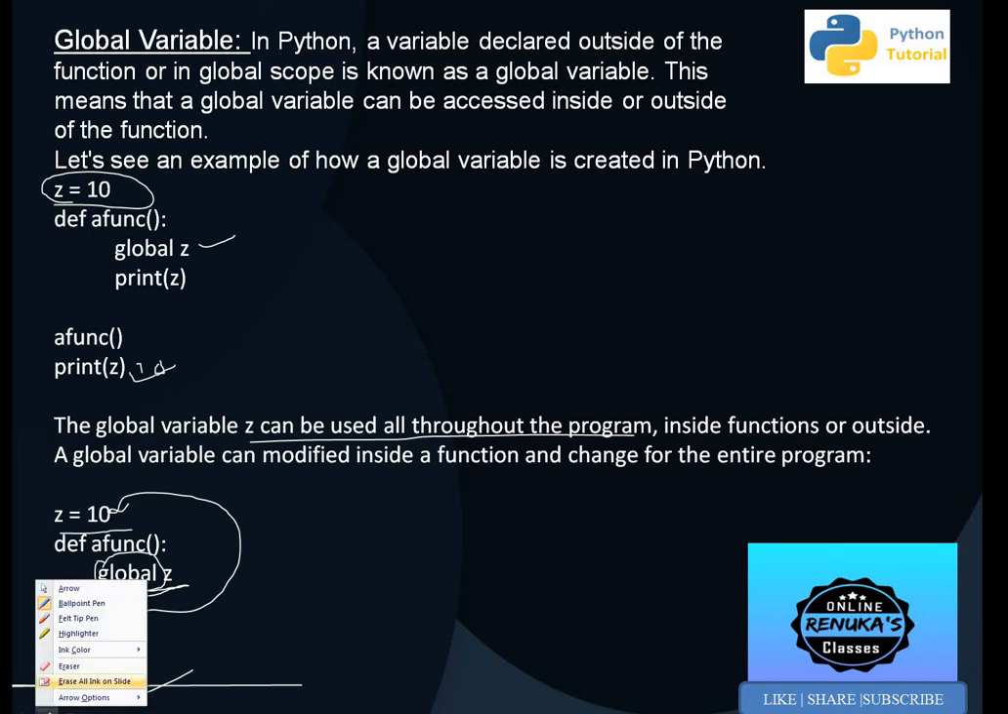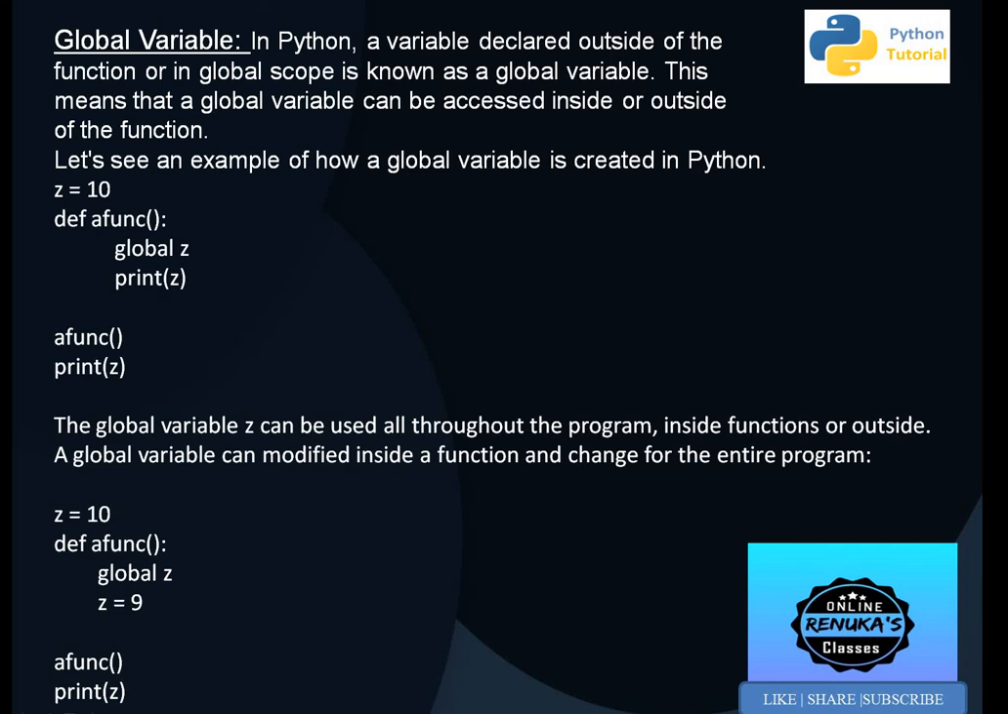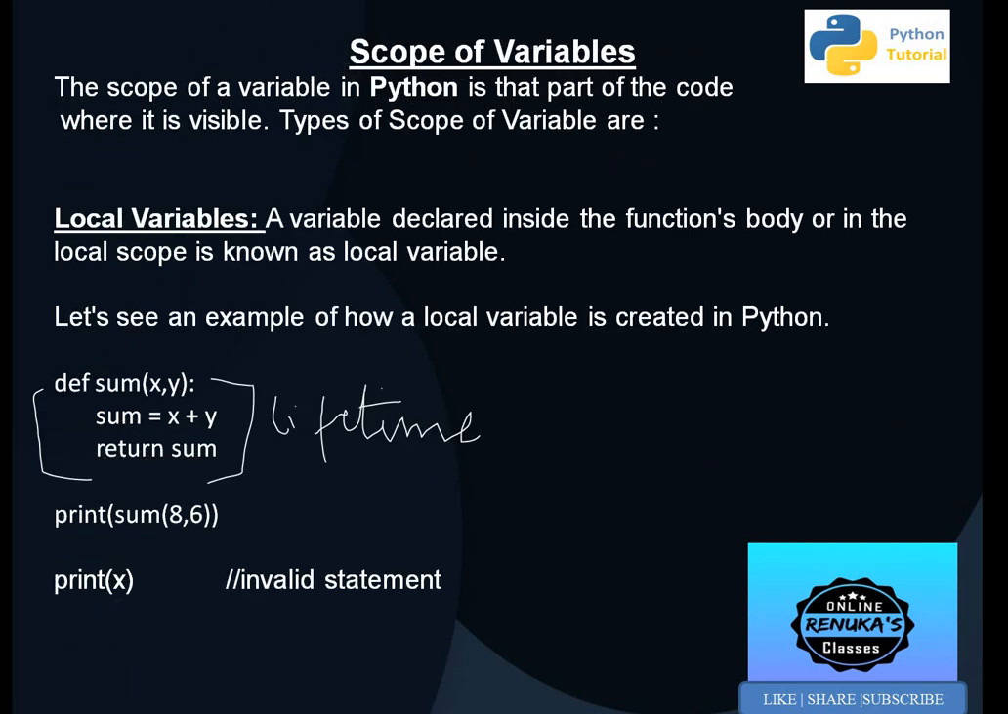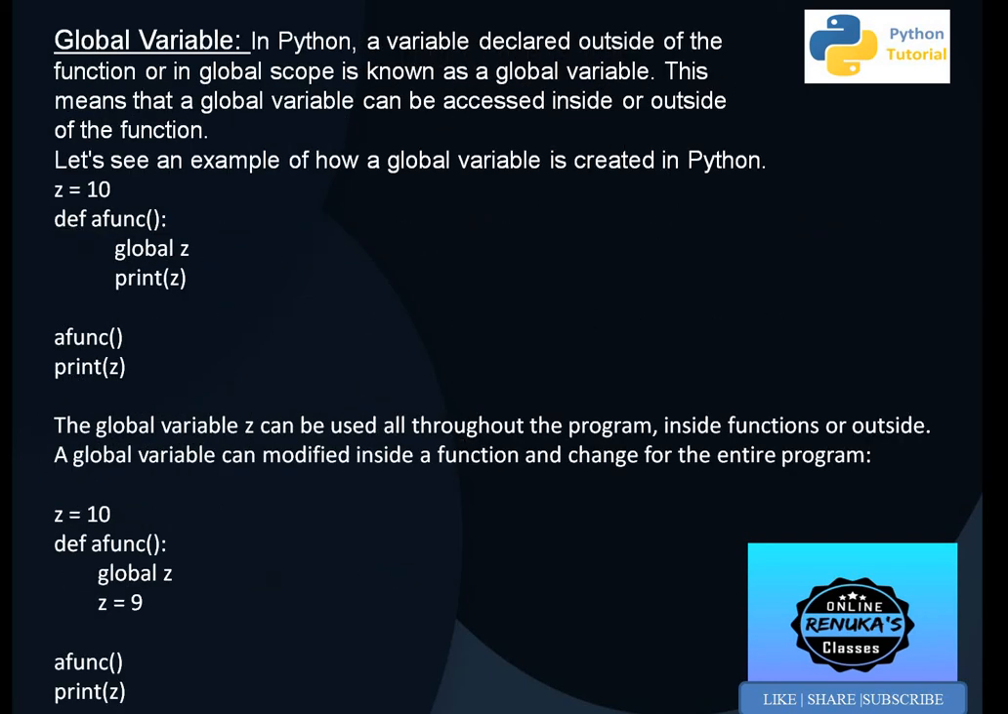So this is how global variables work. They are declared outside the function and can be used anywhere in the program, inside any function or outside any function. So this is what local variable and global variable mean. Local means they are available locally to a function, and global means they are available throughout the program.